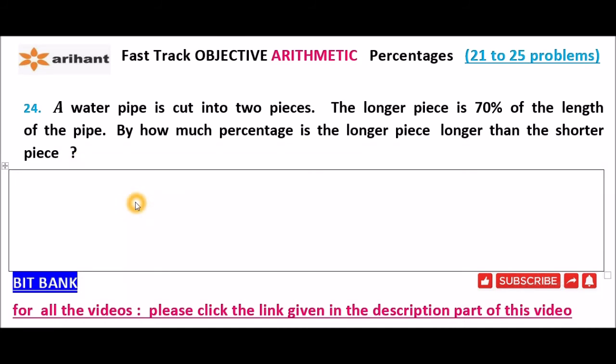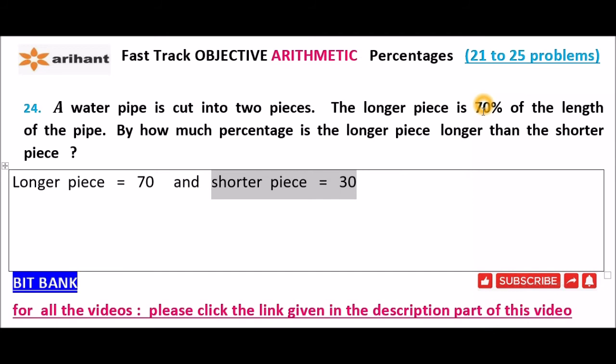Solution. There is a water pipe that is cut into 2 pieces. One longer piece, one shorter piece. Now the longer piece is 70% of the length of the pipe. So longer piece length is equal to 70. If longer piece length is 70, total length is 100. 100 minus 70, that is 30 is the shorter piece. So shorter piece is equal to 30.